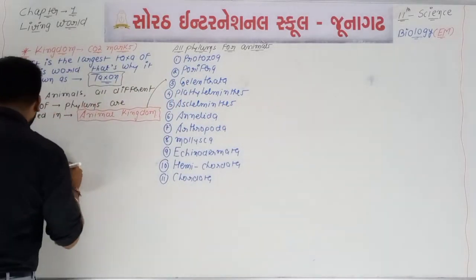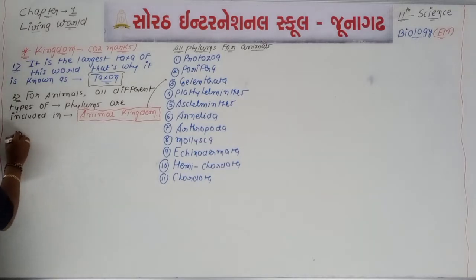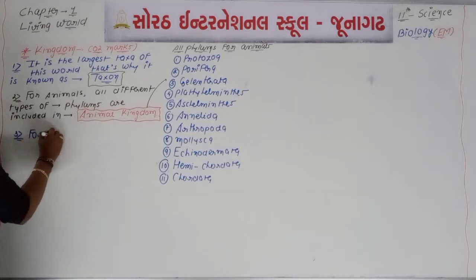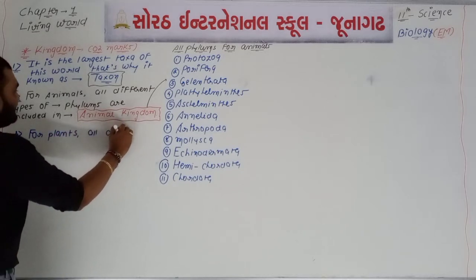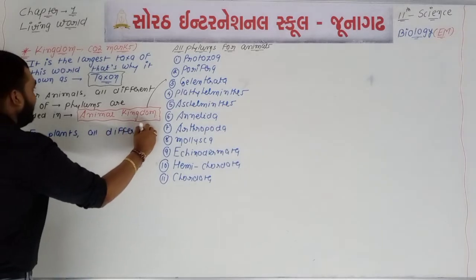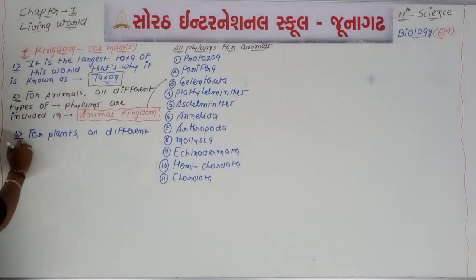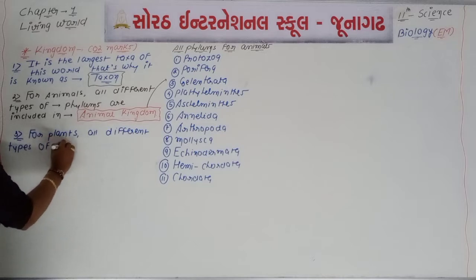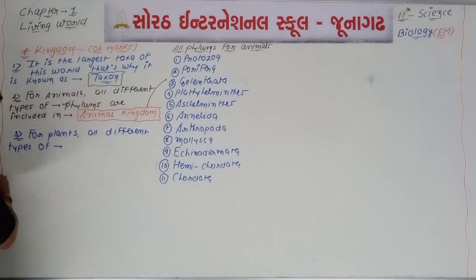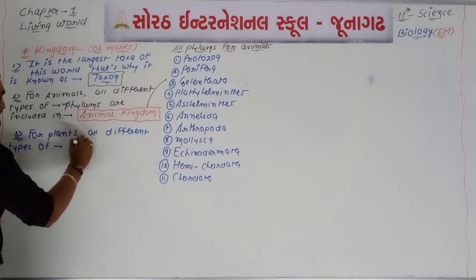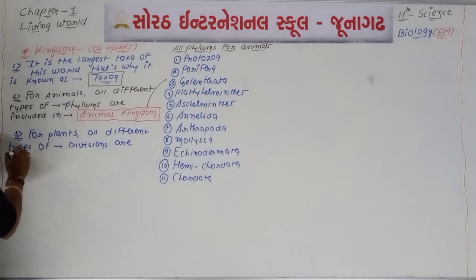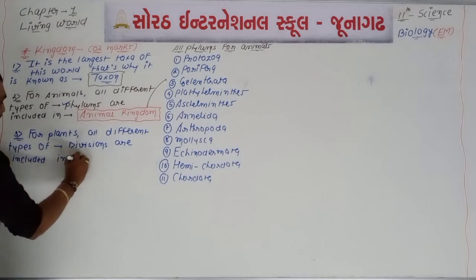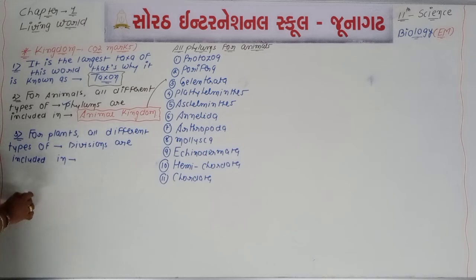Now point number 3, about plants. For plants, all different types of divisions are included under one kingdom, which is known as the plant kingdom.